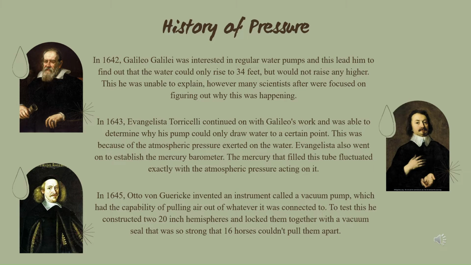History of pressure. In 1642, Galileo Galilei was interested in regular water pumps, and this led him to find out that the water could only rise to 34 feet but would not rise any higher. In 1643, Evangelista Torricelli continued on with Galileo's works and was able to determine why his pump could only draw water to a certain point. In 1645, Otto von Guericke invented an instrument called a vacuum pump which had the capability of pulling air out of whatever it was connected to.